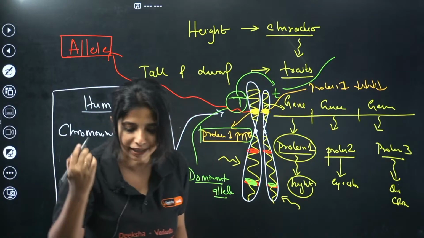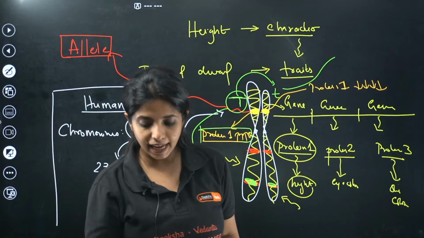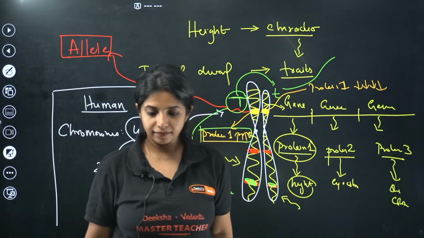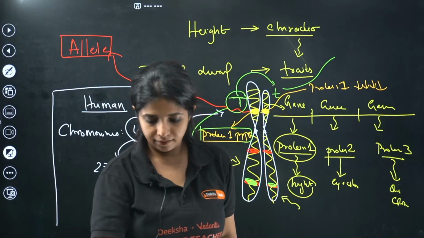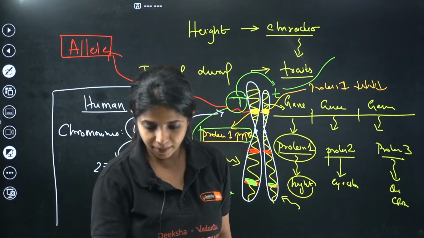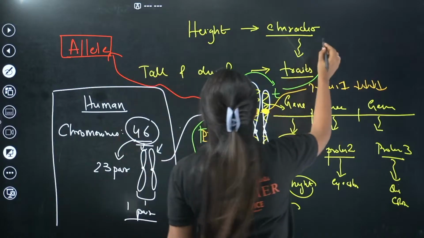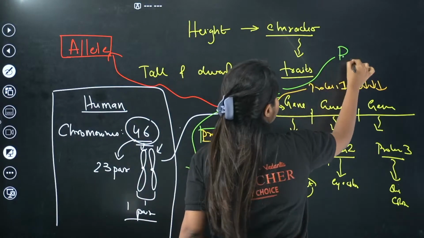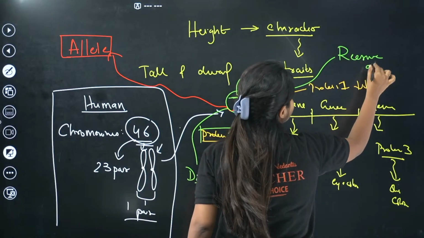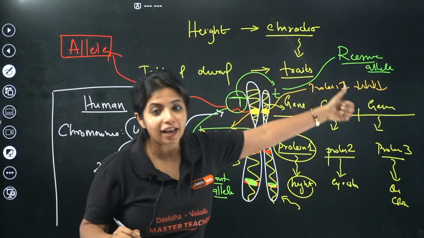The other one which is not able to express much? Recessive allele, exactly. So I will call this the recessive allele. Got it? So we have the dominant allele and the recessive allele.